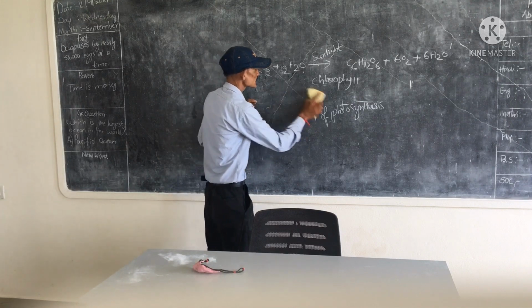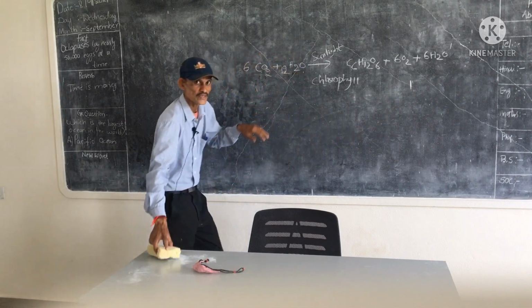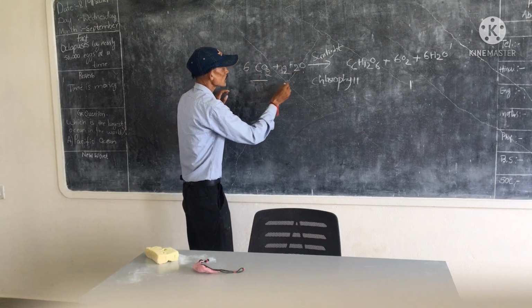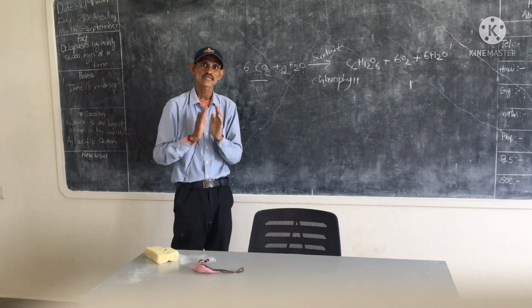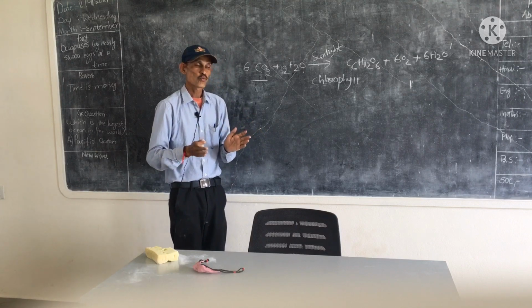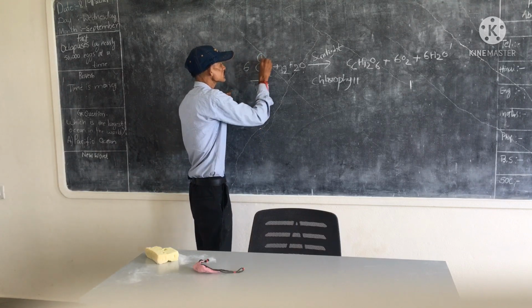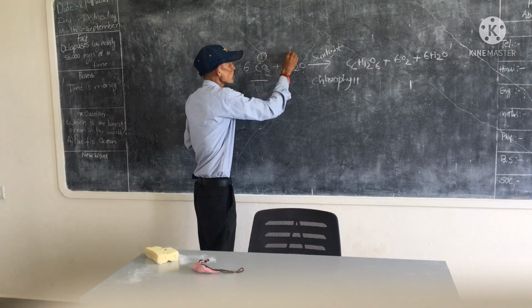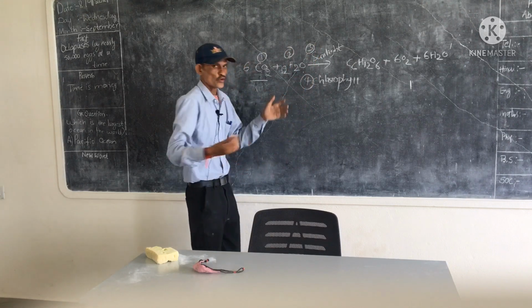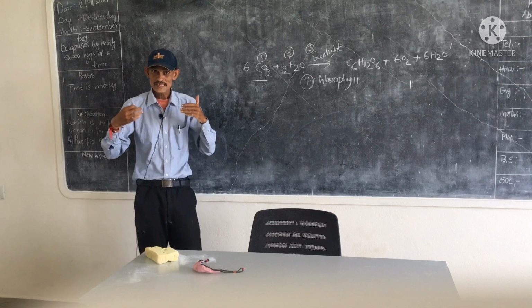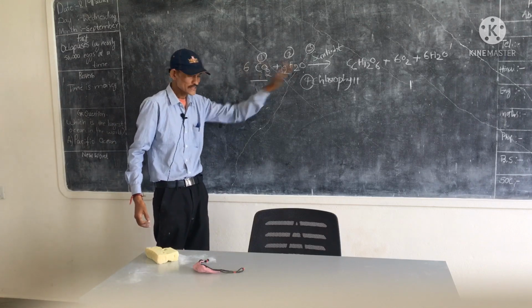Generally, in the photosynthesis process, we can observe four factors. Four factors are involved in photosynthesis. If any factor is absent, photosynthesis will stop. The first one is carbon dioxide, next water, next sunlight, and next chlorophyll. These are the four factors present in photosynthesis.